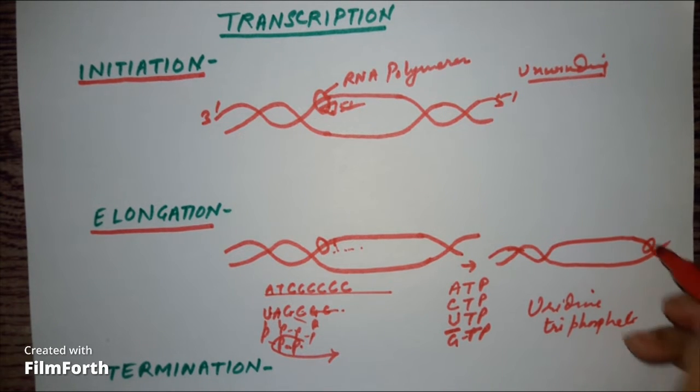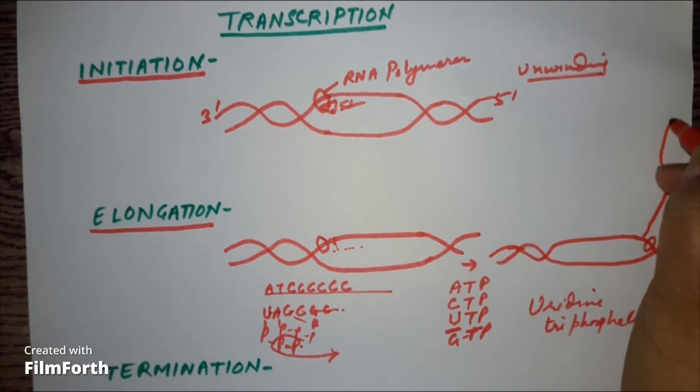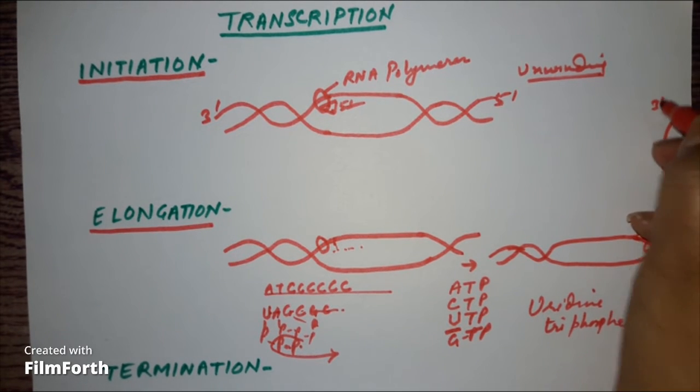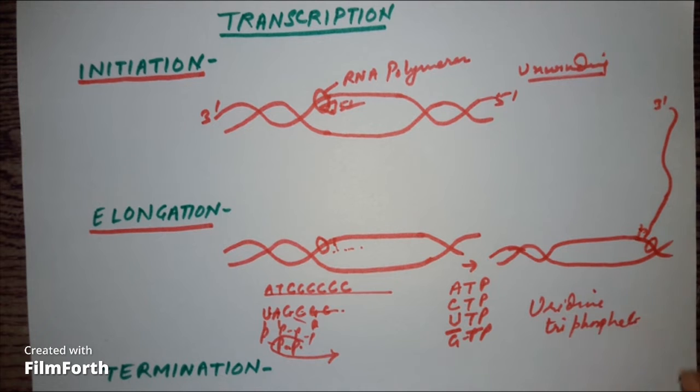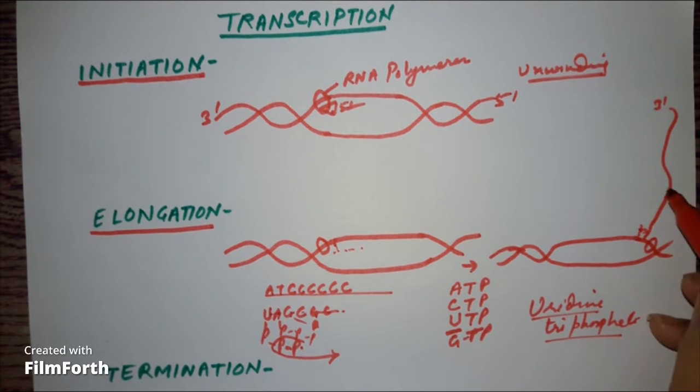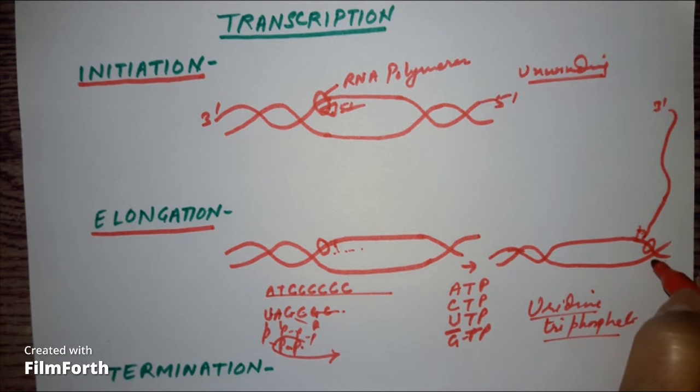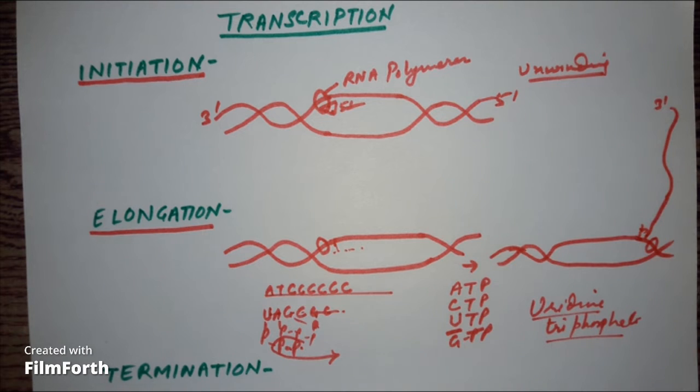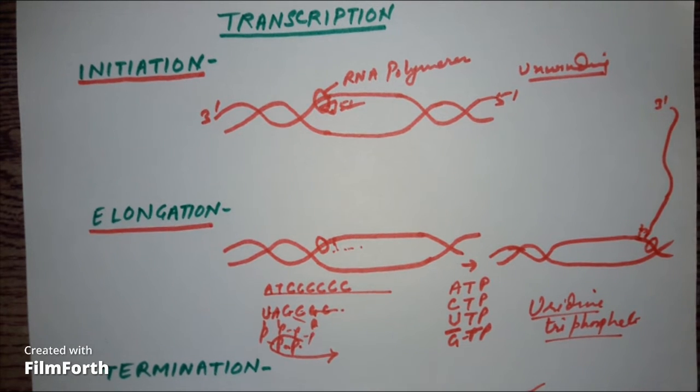Okay, so at the end there is a termination site. At the termination point, this RNA polymerase will release the RNA like this. This RNA in 5' to 3' direction will be released, and RNA polymerase will also be released. There are many factors, termination factors, which will help in releasing of this. So this RNA chain is going to get released, and the helix is going to form again. So this is the structure in eukaryotes.